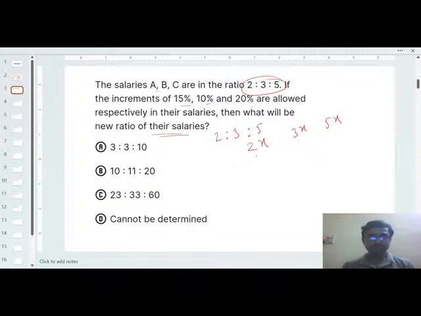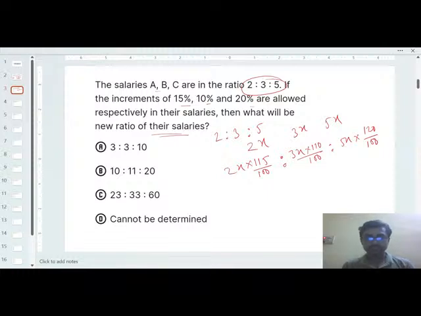So 2 is to 3 is to 5, that means you can take the salaries like 2x, 3x and 5x, right? So the 2x with the increment of 15%, that will be 115 divided by 100, is to the new salary, that is 3x into 110 divided by 100, and is to 5x into 120 divided by 100, because 20% is the increment. These will be the ratio of the new salaries.